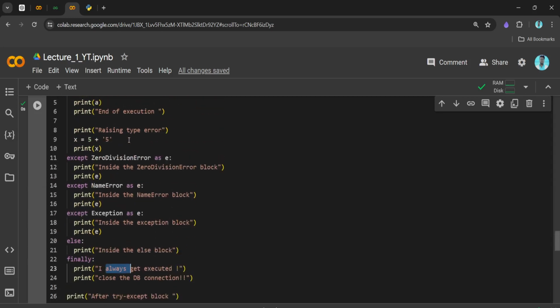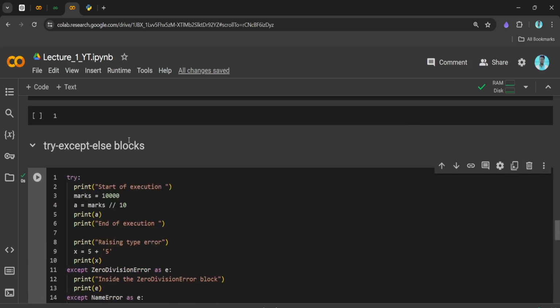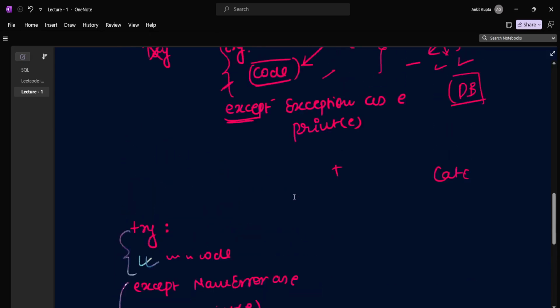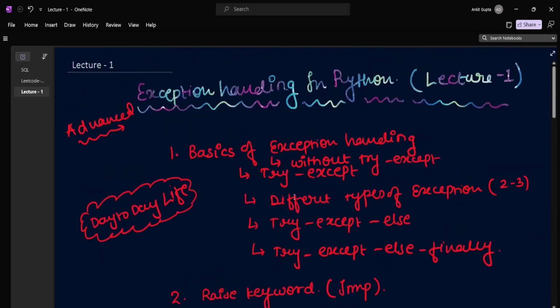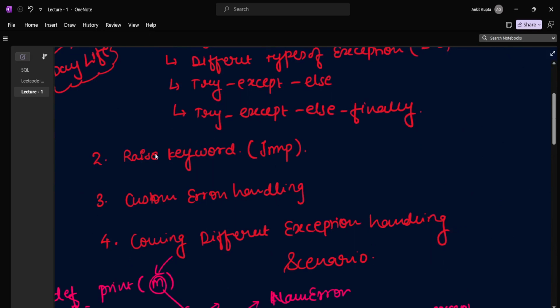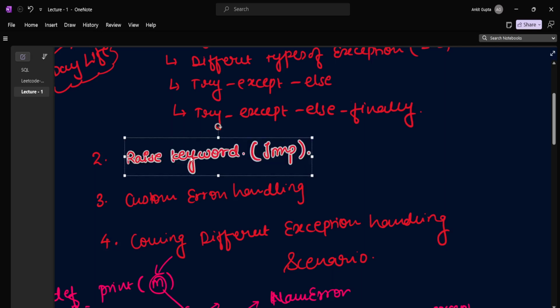So I hope I covered all these things beautifully and you understood them. What you can do is try all these examples by yourself. And I think now the basics are clear. Basically, we have handled all these things. In our next video, we'll understand the importance of the raise keyword, when we should use the raise keyword, when one should not use it, how to work with nested try catch blocks, and all those things.